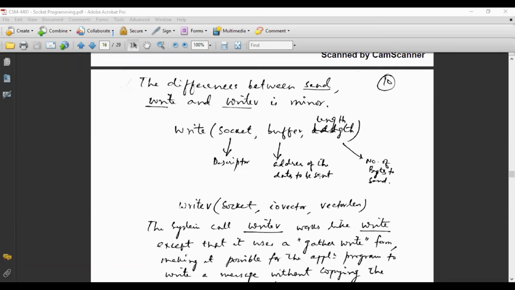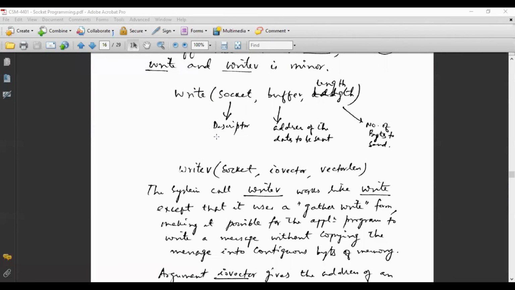2100 से हमने लेना शुरू किया, 10 बाइट हमें भेजना है, तो जाहिर सी बात है 2110 तक हम जाएंगे. So that is the meaning of that. Buffer means 2100. Length means how many bytes. So 10 bytes, or 20 bytes. If 20 bytes is there, then it will be 2120. So this is the length of the bytes to be sent.